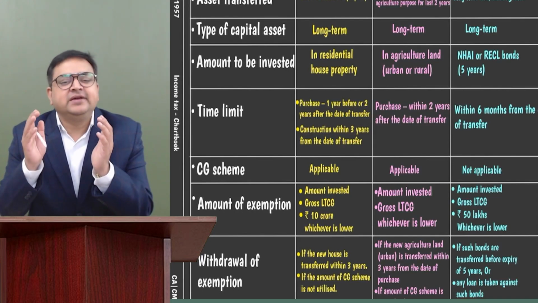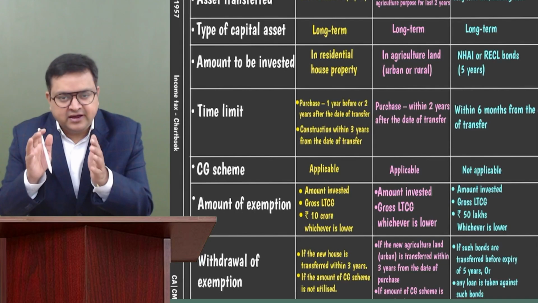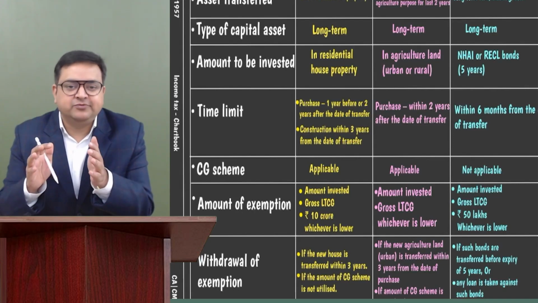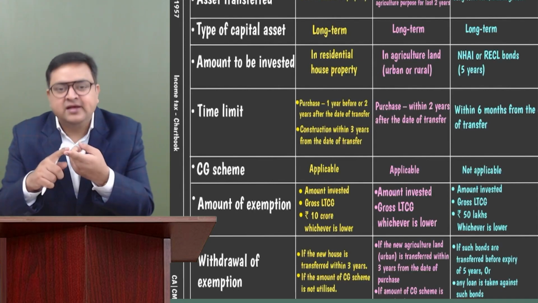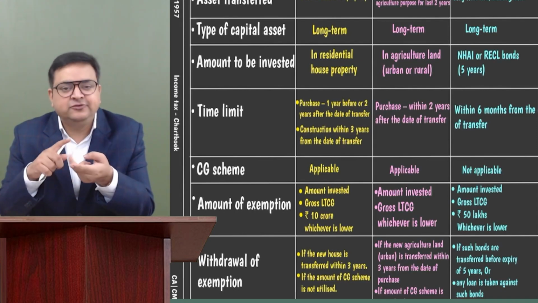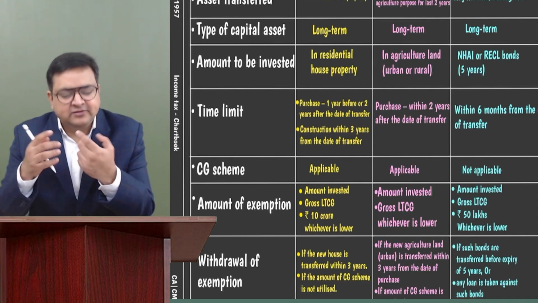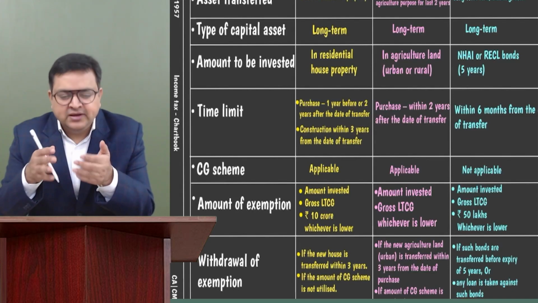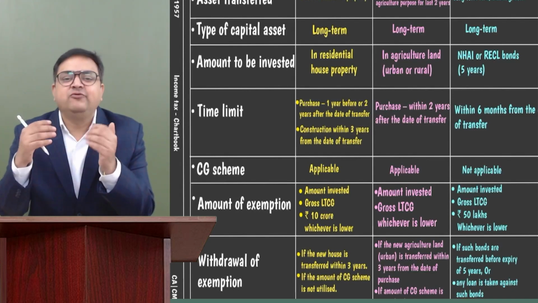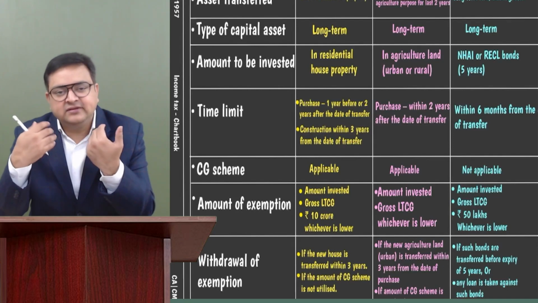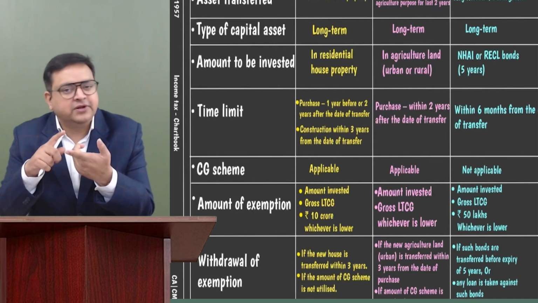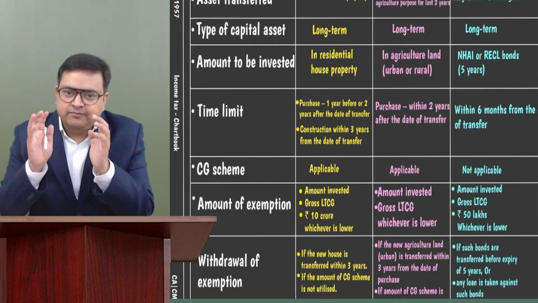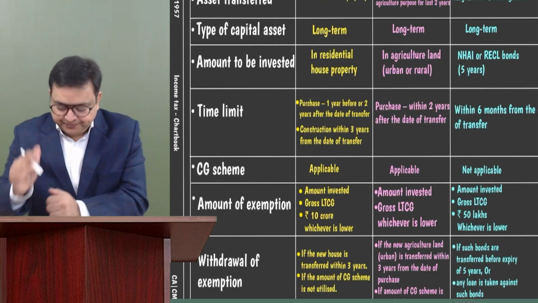Whenever you invest in the capital gain scheme, it is also recognized as a proper investment. So if in your question the assessee has also purchased the asset and also invested in the capital gain scheme, please do the aggregate of both. It might happen that he has purchased a house of one floor and would like to build one more floor, so he has invested in the capital gain scheme. Whatever the amount is invested in the capital gain scheme or in the new house up to the due date of ROI, please aggregate both of the things.